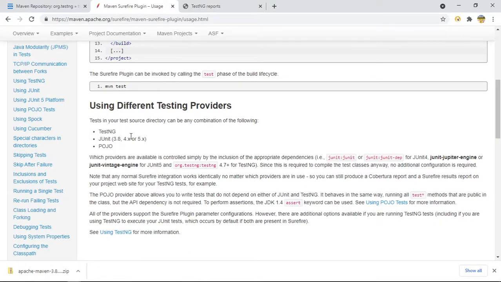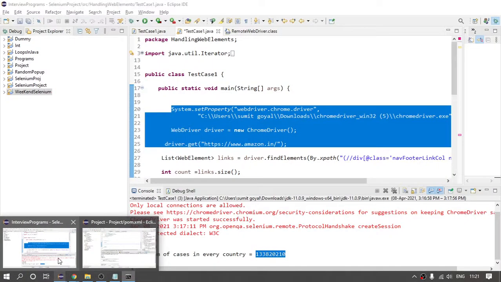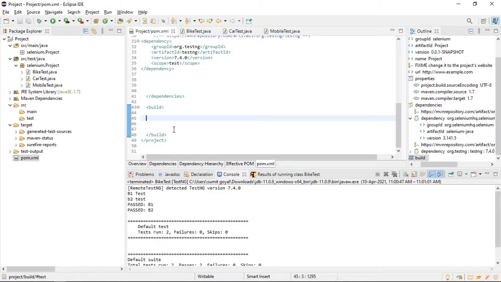So basically, if you want to run your test.ng XML file, we will discuss it later. What is a test.ng XML file? Let us discuss this one as well. If I come here, let me paste it as of now.